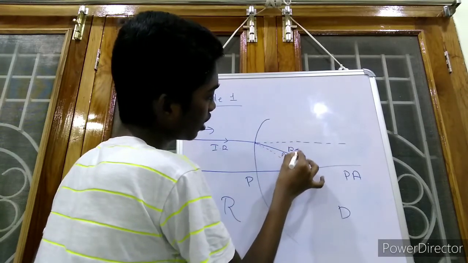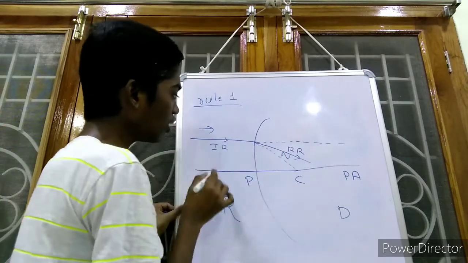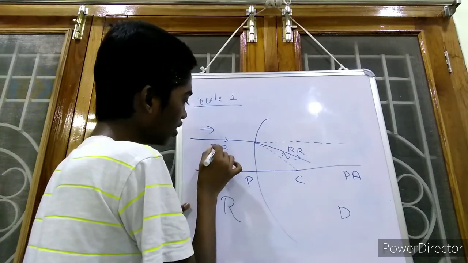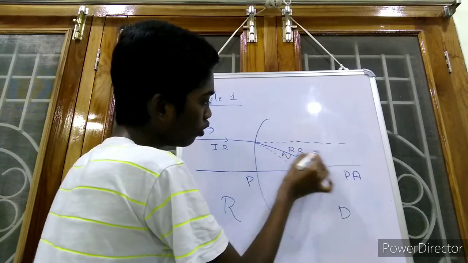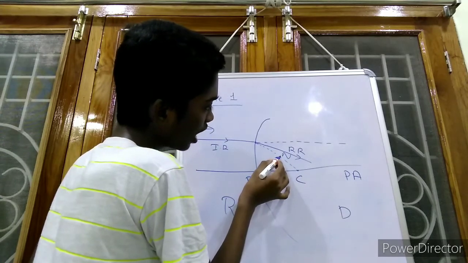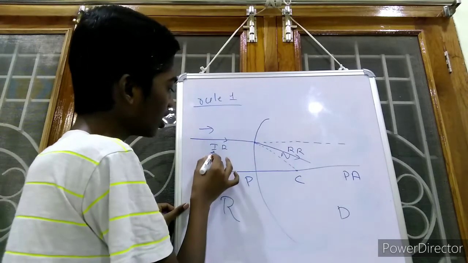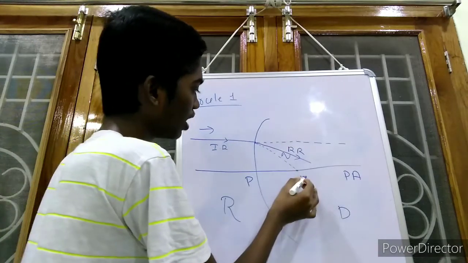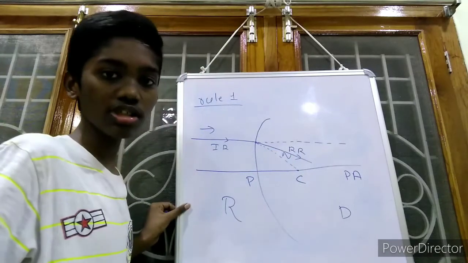So rule 1 is that when a light ray is moving from rarer medium to denser medium, the refracted ray moves towards the principal axis. It is bending towards the normal, and we can say it is also moving towards the principal axis. So this is rule 1.